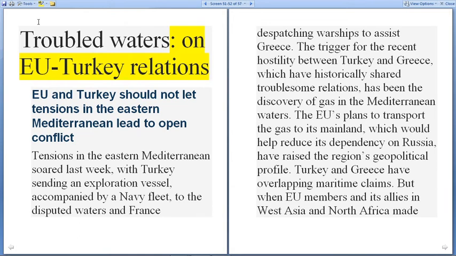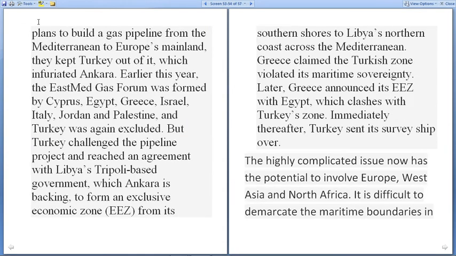The trigger in the recent hostility between Turkey and Greece, which have historically shared troublesome relations, is the gas that has been discovered in the Mediterranean waters. The EU's plan to transport the gas to its mainland, which would help reduce its dependency on Russia, has raised the region's geopolitical profile. Turkey and Greece have overlapping maritime claims, but when EU members and its allies in West Asia and North Africa made plans to build a gas pipeline from the Mediterranean to the European mainland, they kept Turkey out of it, which infuriated Ankara.